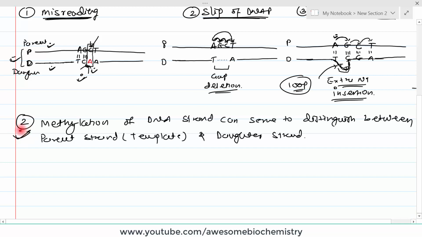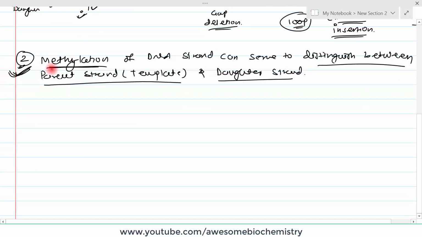We will discuss how this is possible, what methylation is and how it is able to distinguish between parent strand and daughter strand. This is a very, very important concept and you have to understand it. Okay, so our question is how methylation is able to distinguish between parent strand and daughter strand.